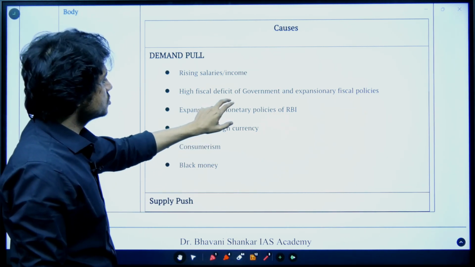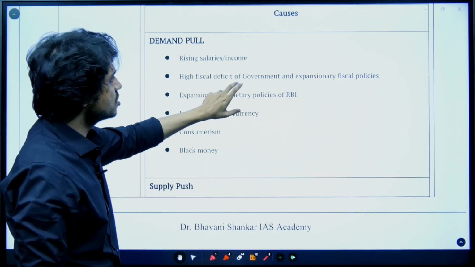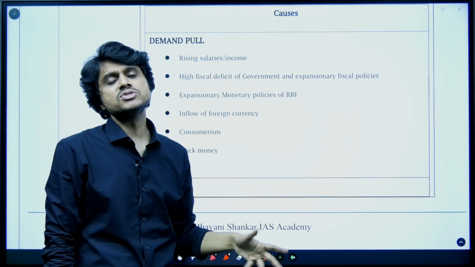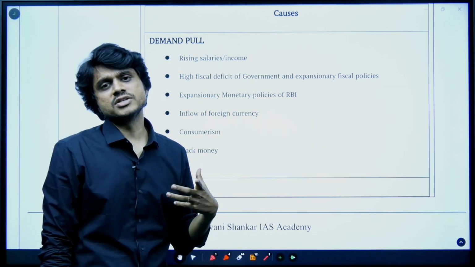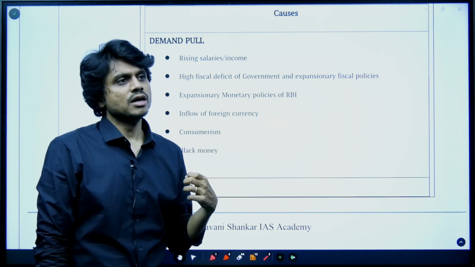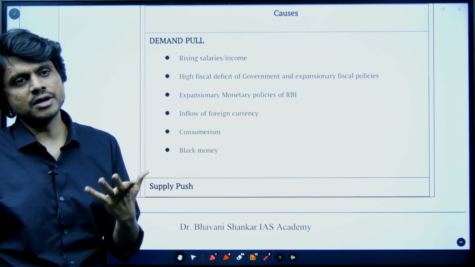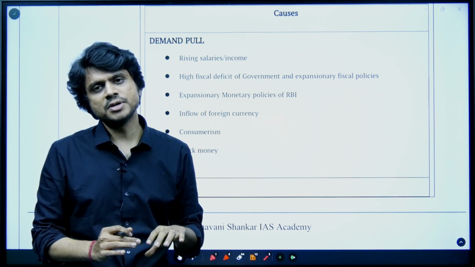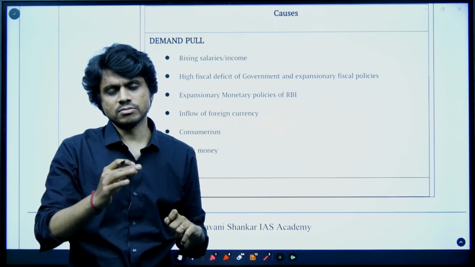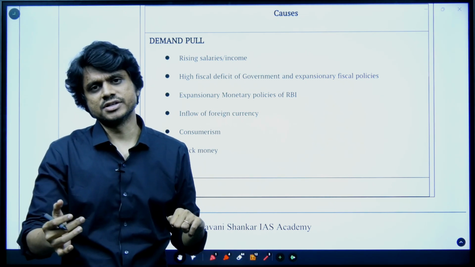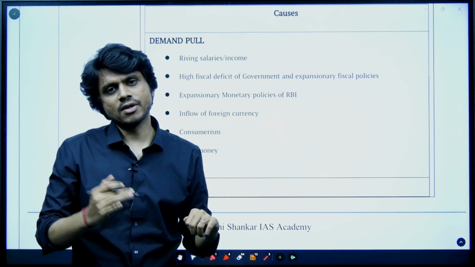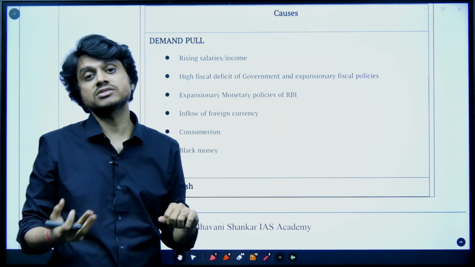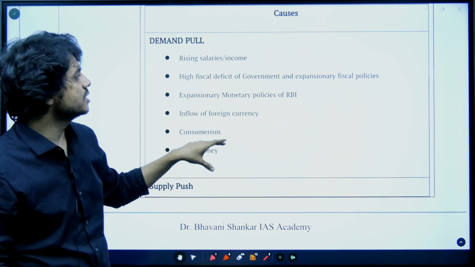Okay, similarly, the government is following expansionary fiscal policies. Expansionary fiscal policies in the sense, the government has reduced the direct tax. Now let's say I'm earning somewhere 10 lakhs. Let's say the government had imposed a 20% tax rate. Now the government has brought down the tax rate to 5%. Now I have got extra money in my hands, so this will increase the demand.